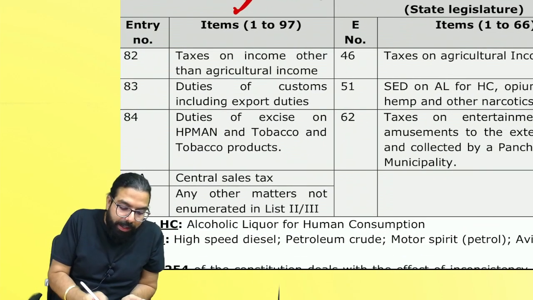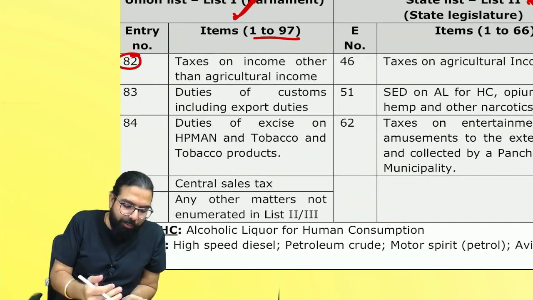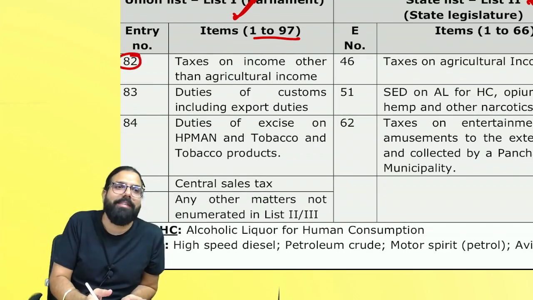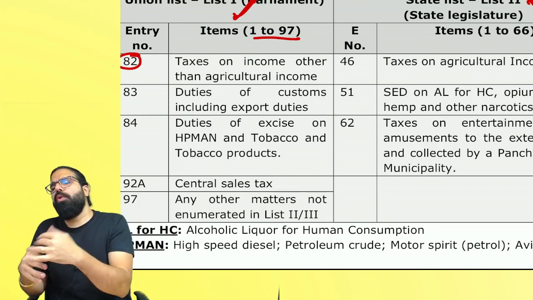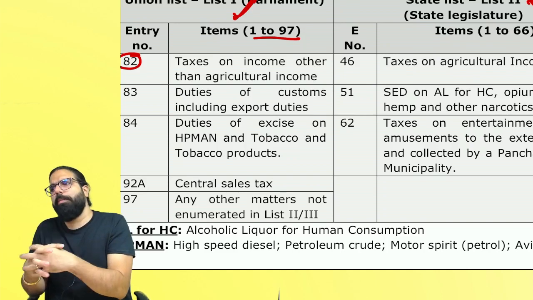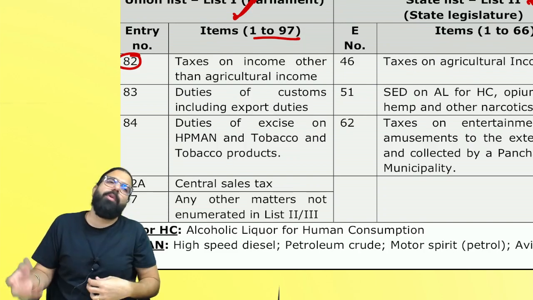Now here, there are lot of entries which are there. Entry means serial numbers which are mentioned. I have spoken only 4-5 because these are taxation related. I'll ask you, defense related law who will make? Central government. Police related law? State government. Are we clear? Like this, they have gone ahead and distributed the power.